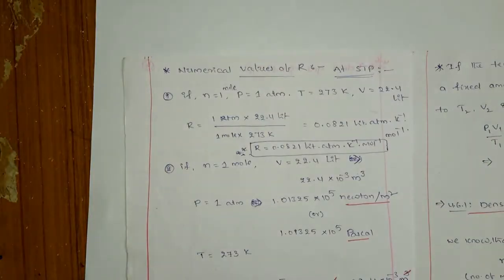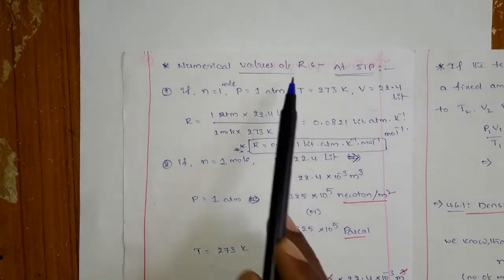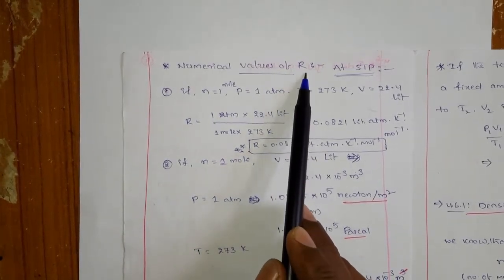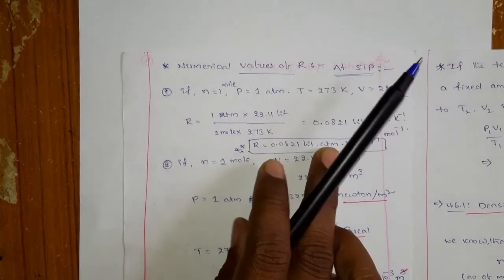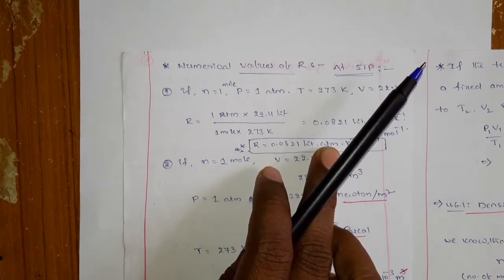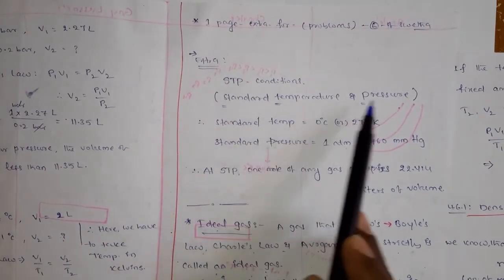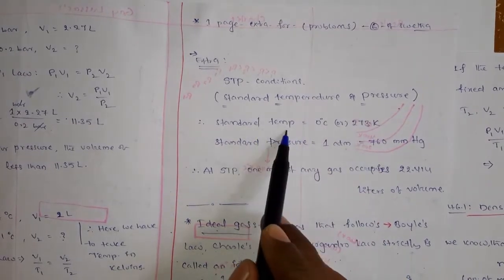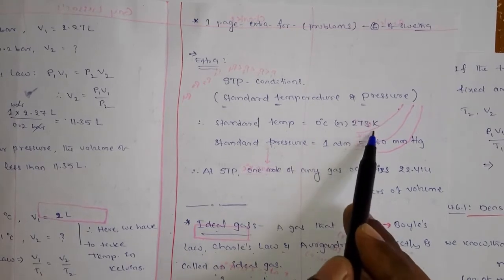Now come to the numerical value of R. R is a constant, so it also has some value, and we find it at STP. What is STP? STP is the standard temperature and pressure. Then what is the standard temperature? The standard temperature is 0 degrees centigrade or 273 kelvins. You add 273 to the 0, so both are the same, 0 degrees or 273 kelvins.